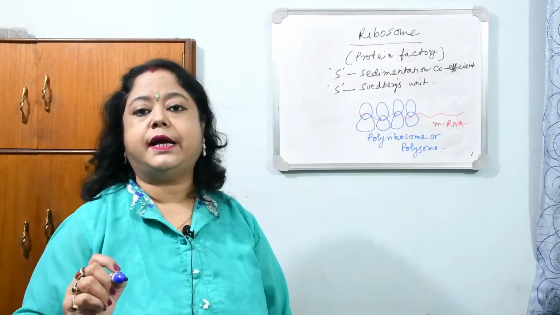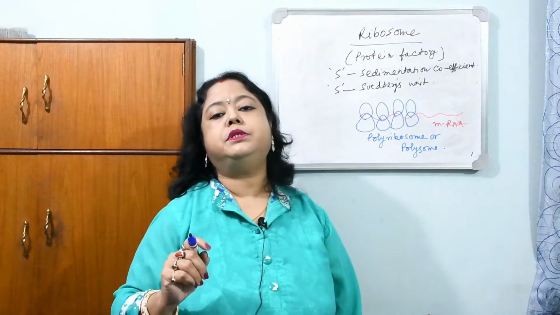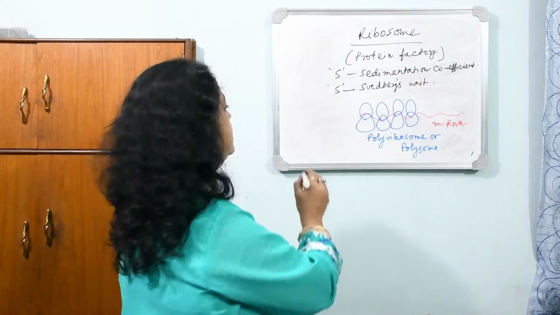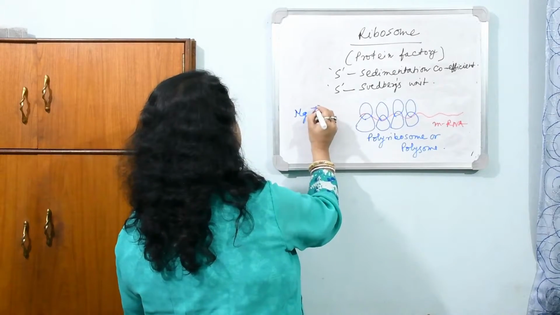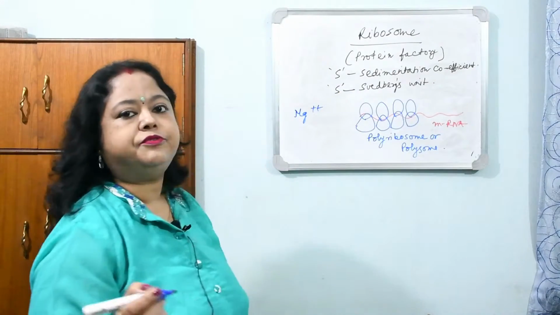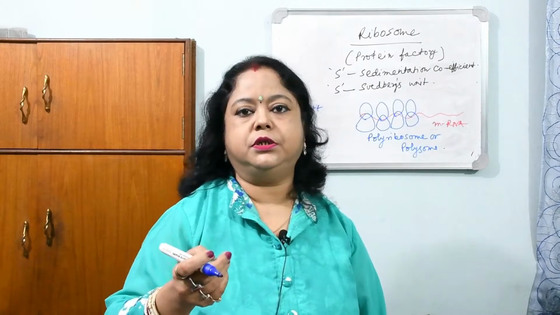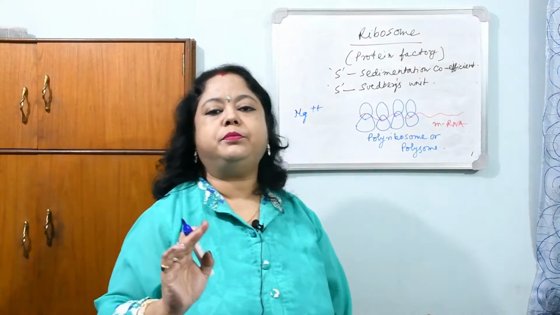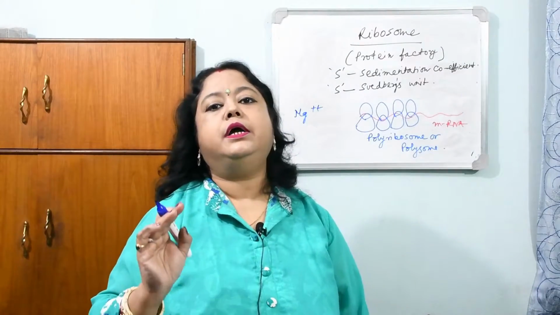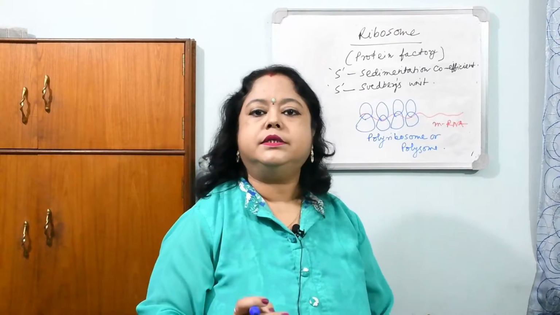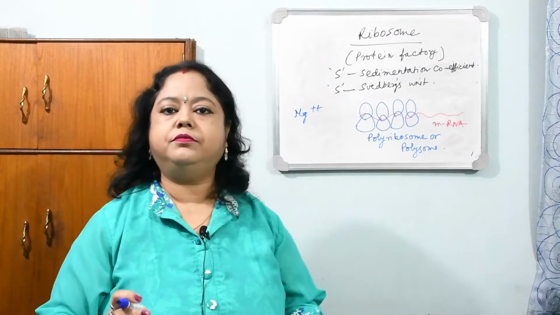Another thing is that for the association of the ribosomal subunits, they need magnesium ion. The concentration of divalent magnesium ion is very important for the association. So this is about the total ribosomal structure, and the main function of ribosome is to take part in protein synthesis.